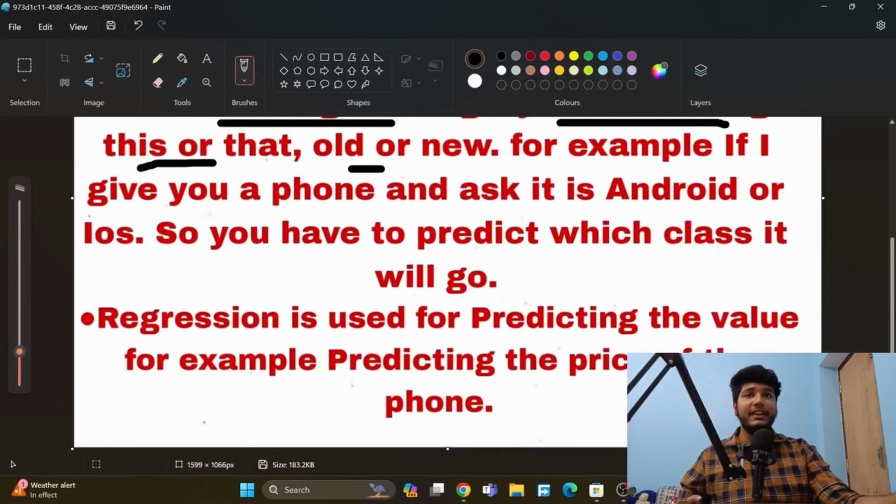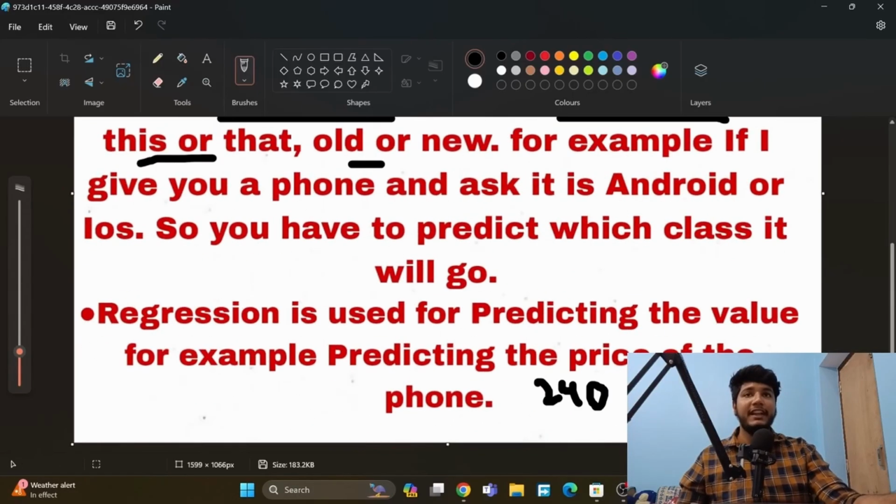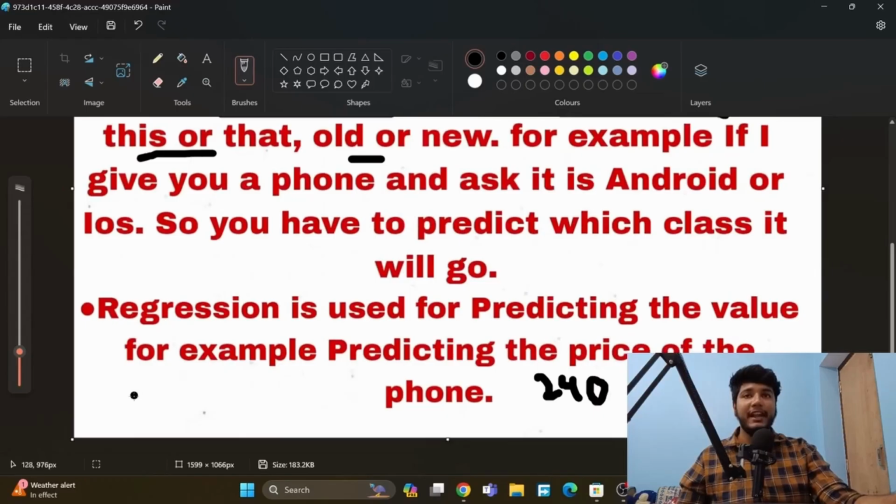Whereas regression is used for predicting a value, for example, predicting the price of the phone. The price of the phone could be anything which we can predict. So it could be $240. This is a value, this is continuous data. In regression we predict numbers, whereas in classification we predict categorical data, old or new, like this, any category. We decide the category. Hopefully you have understood it till now.